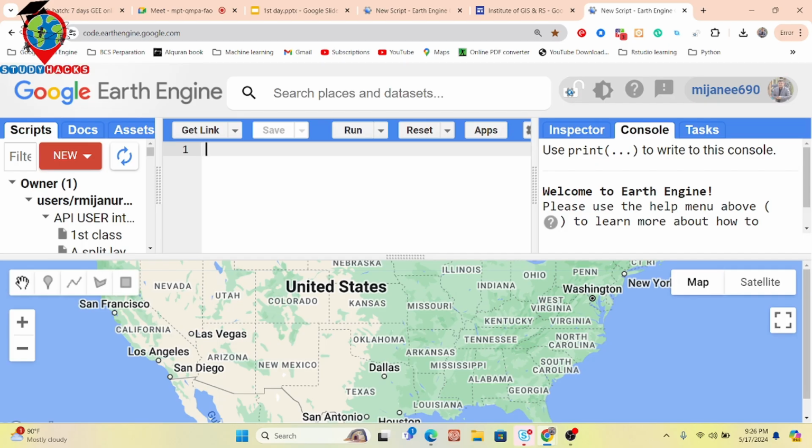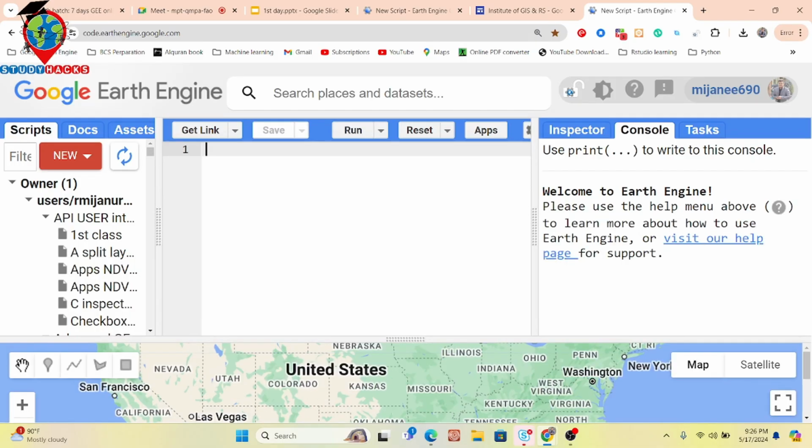In this code editor, you can write only in the JavaScript programming language. It does not support Python. For Python, we have to create another environment. In this environment, we can write only JavaScript. That's why it's called the JavaScript API code editor. And this is a very powerful code editor.